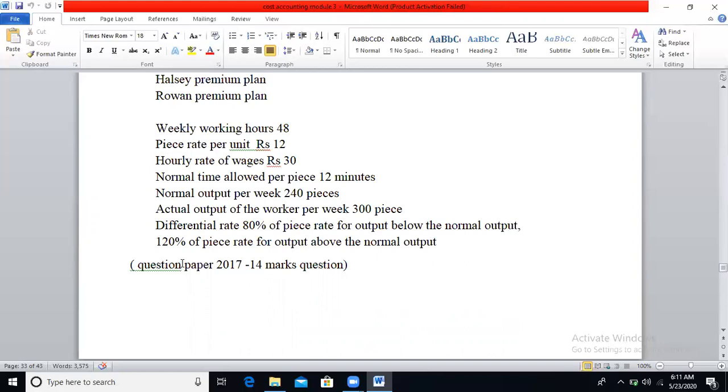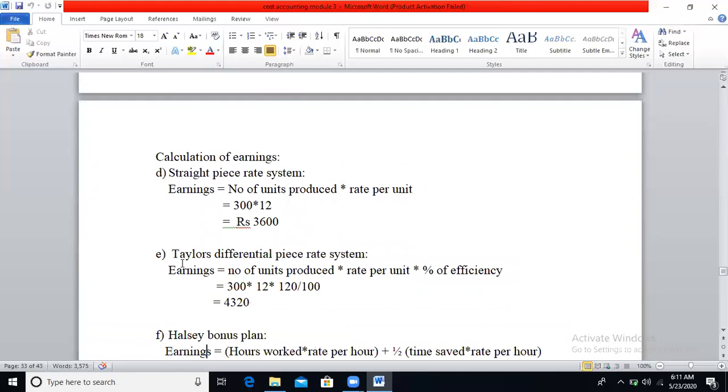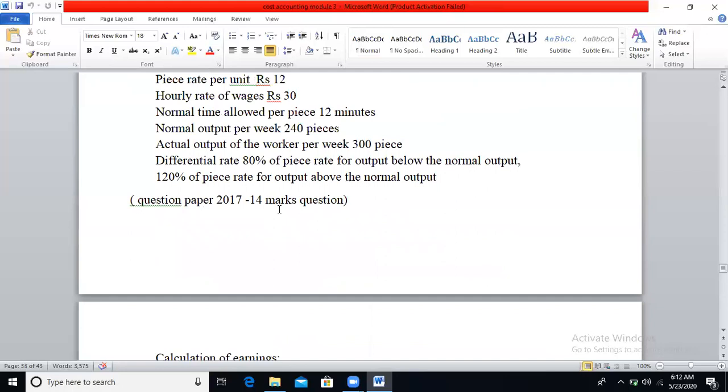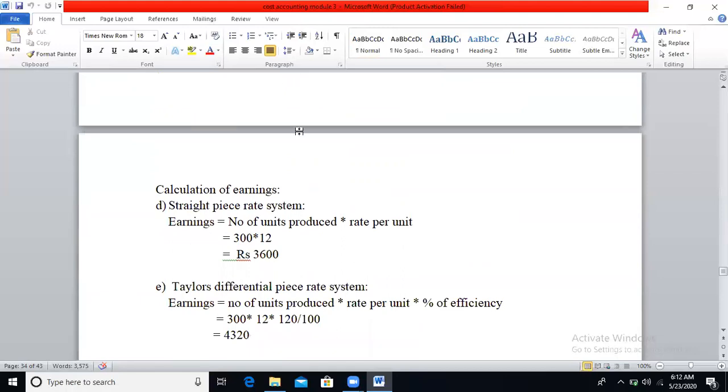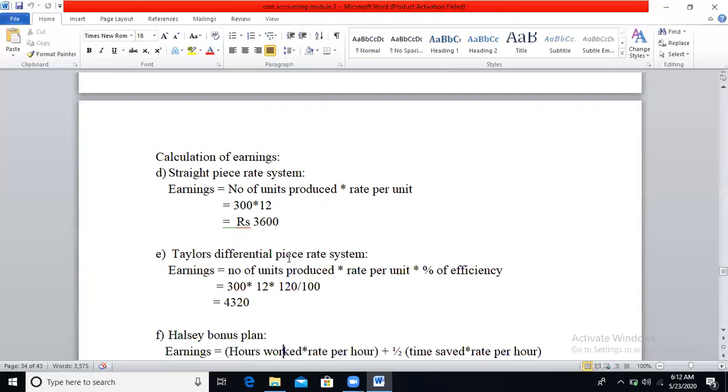So first, you need to calculate the earnings under Straight piece rate system. So earnings is equal to number of units produced into rate per unit. Number of units produced, it means actual output produced, is 300 pieces. Piece rate per unit will be 12. So 300 into 12, you will get 3600. Then Taylor's differential piece rate system.